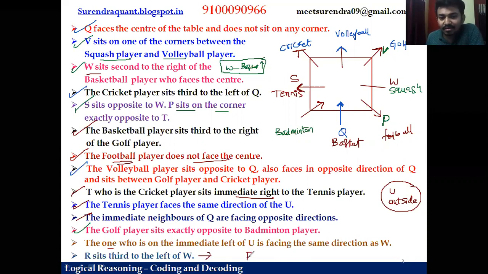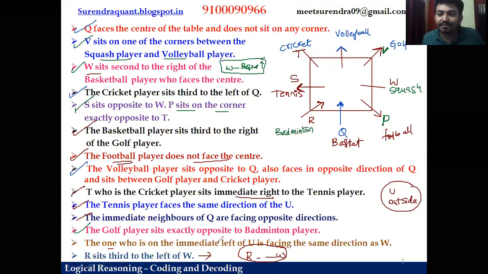If R is third left of W, basically there are two persons between R and W. So here W is there. By leaving two spaces, if you try to place R, this is not possible. The only possible position for R is this, right? By leaving two spaces, this is R. And to satisfy this, in which direction is W facing?